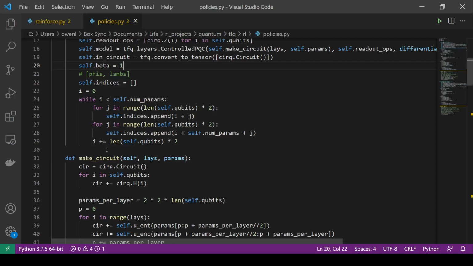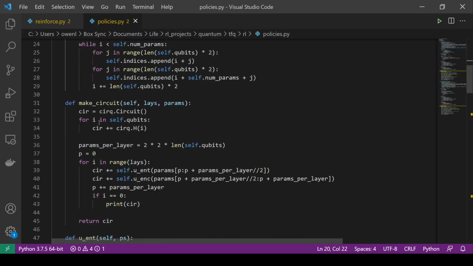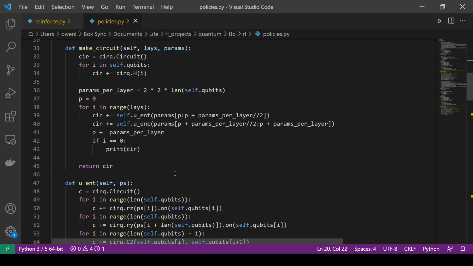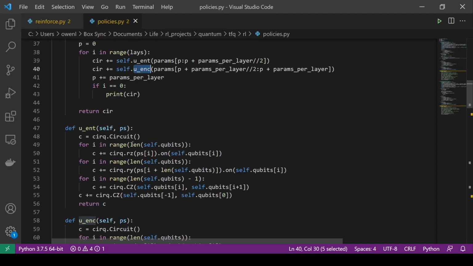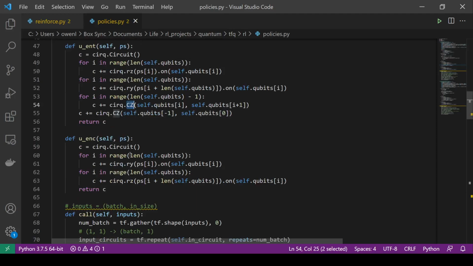So we now make our circuit. We create an equal superposition to begin with. And then we go through layer by layer and put entangling and encoding layers, so we can see that this is exactly as described in the paper. There's the RZ and RY gates entangled by controlled Z gates. And then the encoding is the RY and RZ in the opposite order.